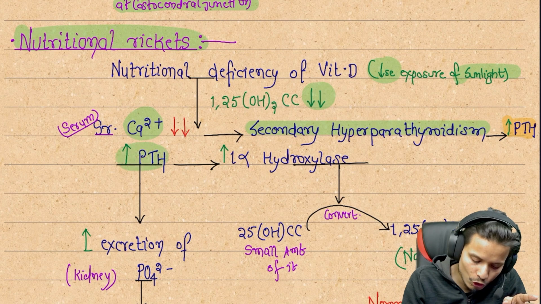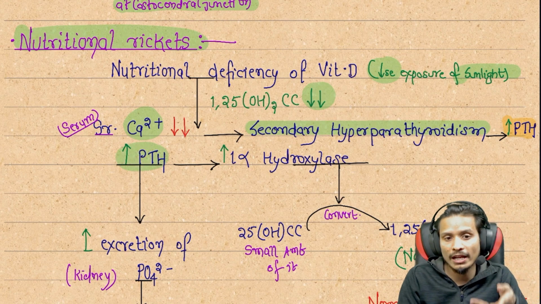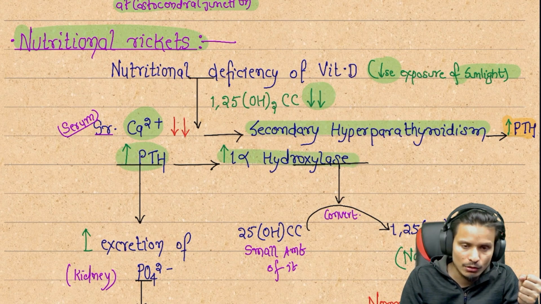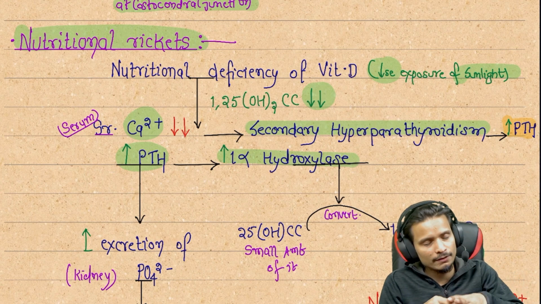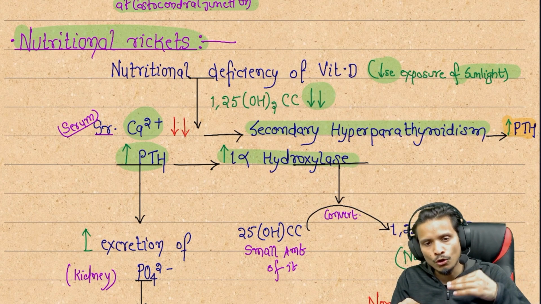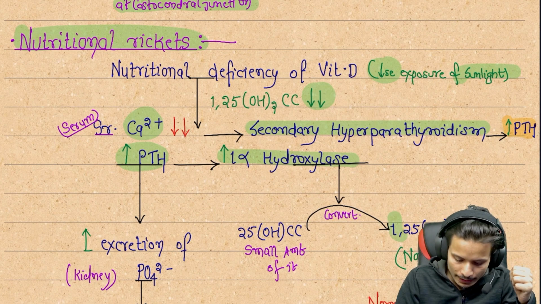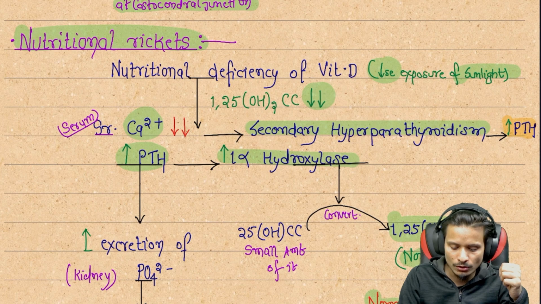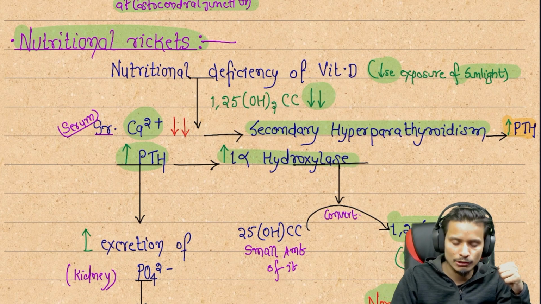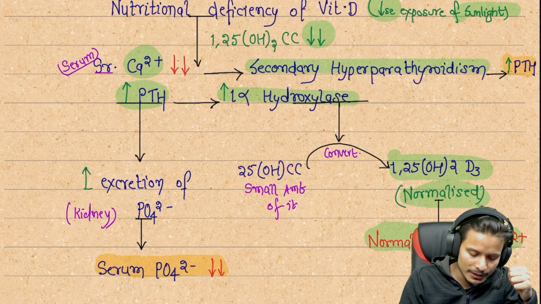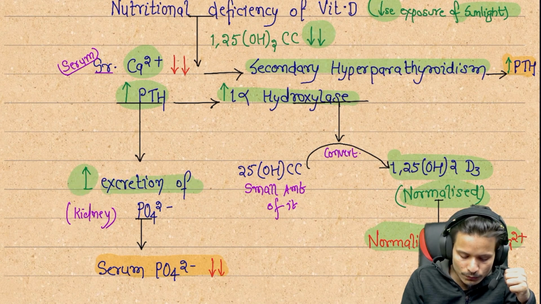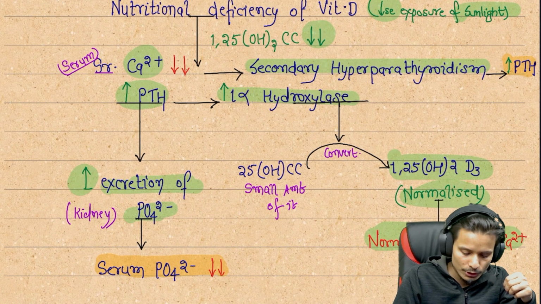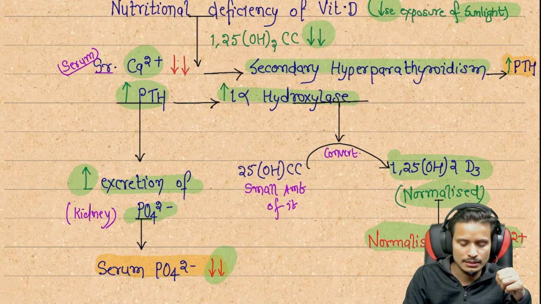If the parathyroid hormone is increased, it leads to more activation of alpha-1 hydroxylation. More activation of alpha-1 hydroxylation leads to more vitamin D being activated, and that normalizes the condition, so the serum calcium level becomes normal in our body. If the parathyroid hormone is increased, it also promotes the excretion of phosphate, so the serum phosphate will go down. This is the main role.